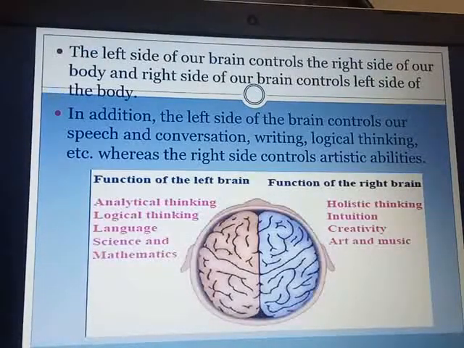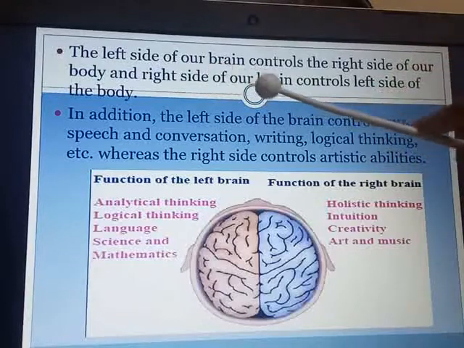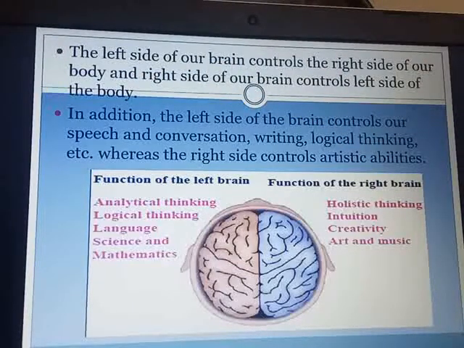The left side of our brain controls the right side of our body. Amazing. The left side of our brain controls the right side of our body, and the right side of our brain controls the left side of the body. In addition, the left side of the brain controls our speech and conversation, writing, logical thinking, whereas the right side controls the artistic abilities. So depending upon which side of your brain is more developed, the more you are good in that part of the performance. Some are good at conversation, some are good in art.